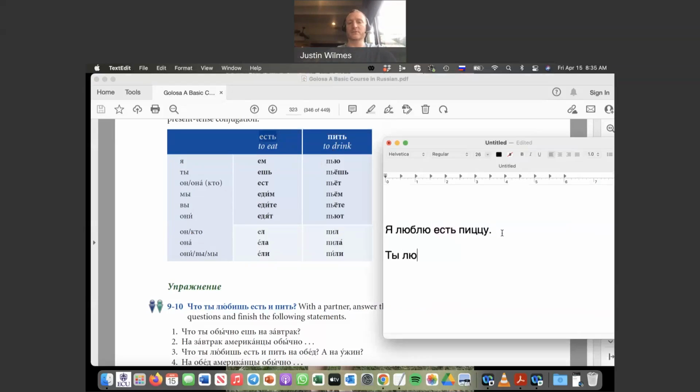Ты любишь пить пиво? Do you like to drink beer? So again, here's the infinitive form. Пить. Do you like to drink, infinitive, beer? Right, so есть and пить.